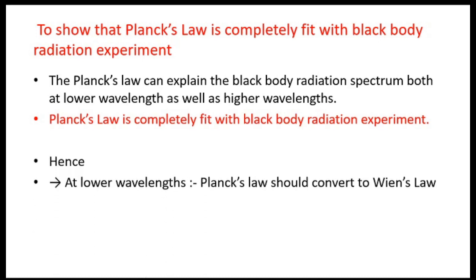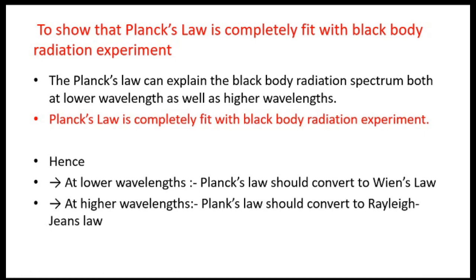lower wavelength, Planck's law should convert to Wien's displacement law. Why? Because at lower wavelength, Wien's displacement law was valid. It could explain the black body radiation spectrum. So, at lower wavelength, Planck's law should convert to Wien's law.